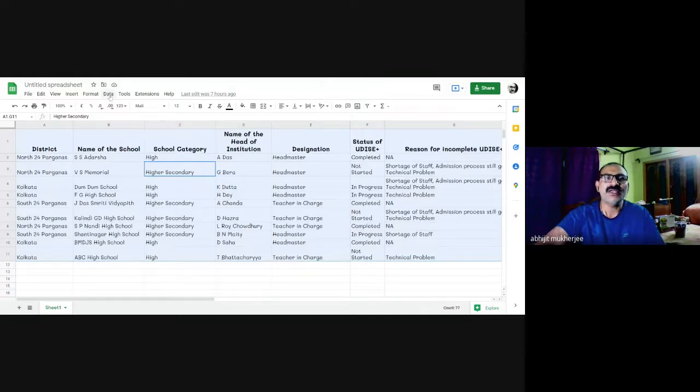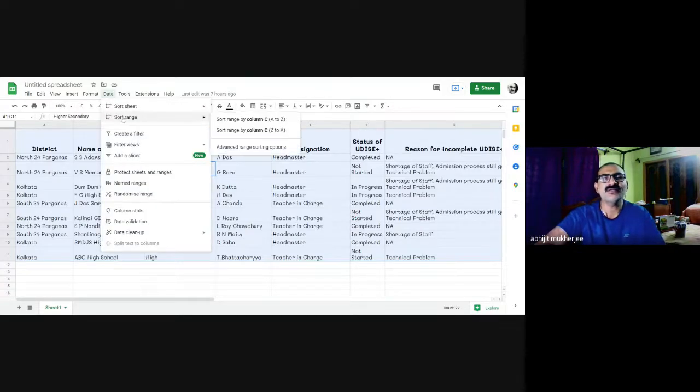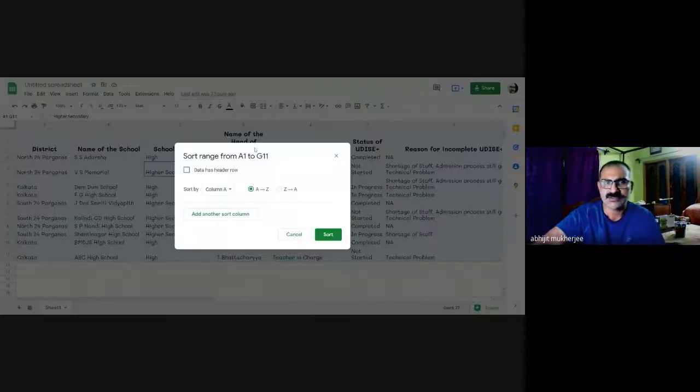I now go to Data and select Sort range. Under Sort range, I select the advanced range sorting options. Google is asking me whether I am ready to sort the range A1 to G11. That is the range of my data. I accept, yes, I am going to sort that range of data.